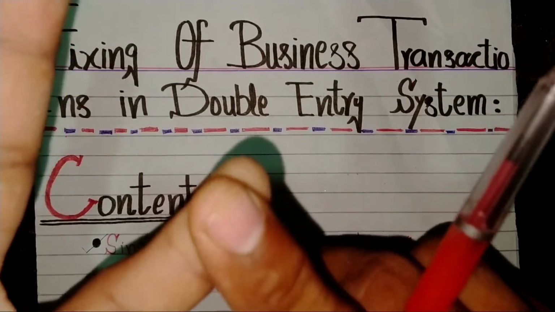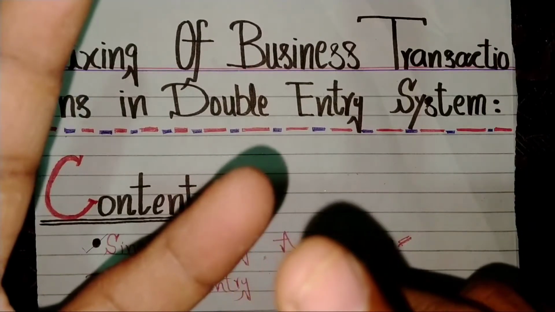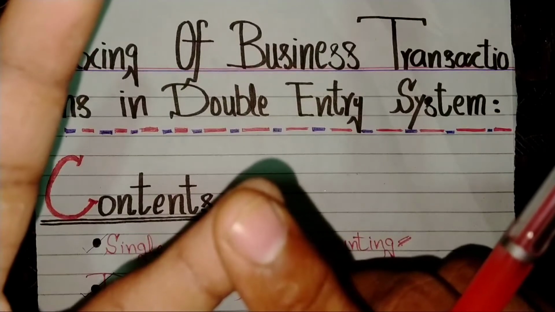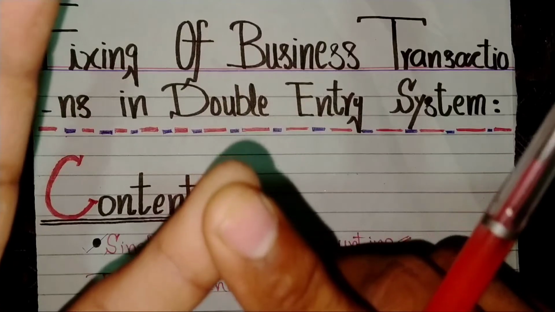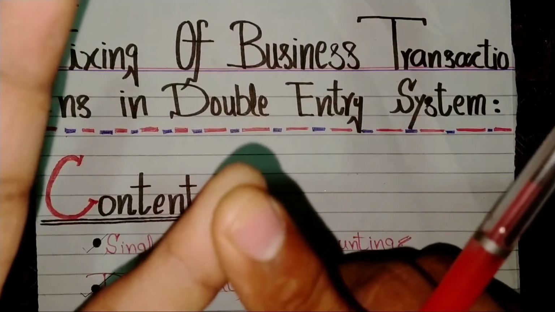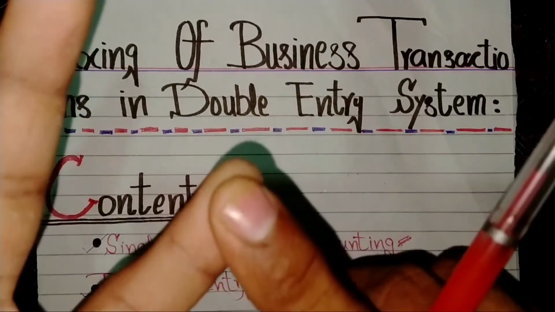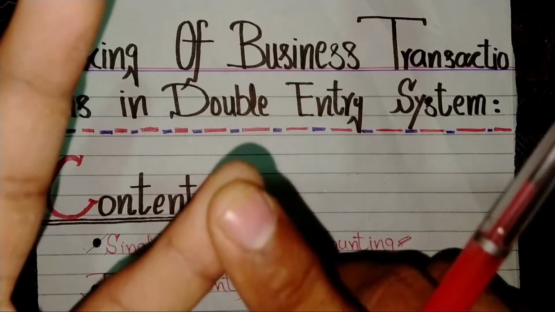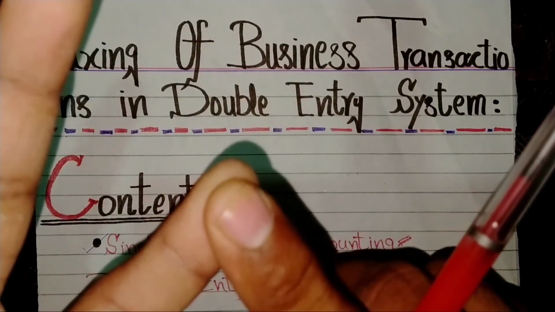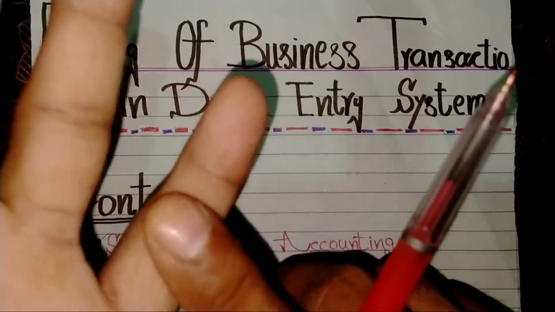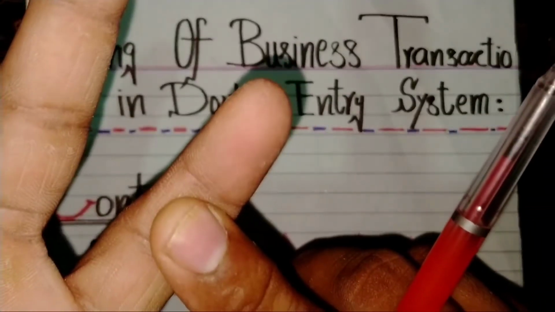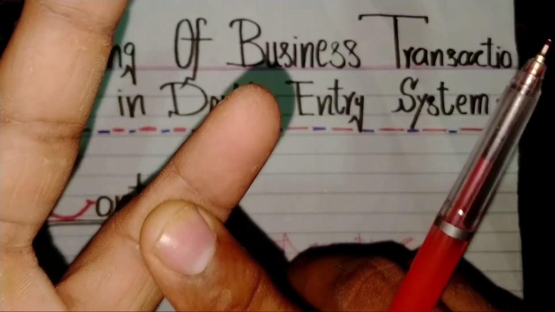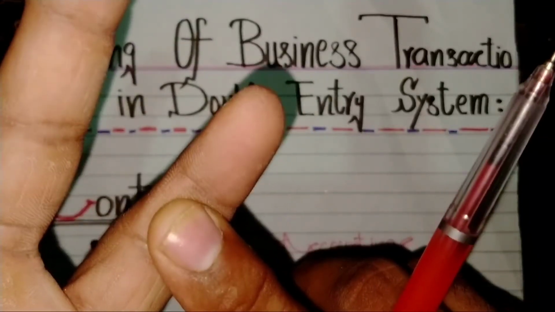You must keep in mind, I'm saying again, debits are always on the left hand side. Debits will increase an asset account or decrease a liability account. Debits also decrease revenue. On the other hand, credits are always on the right hand side. Credits will increase a liability account but decrease an asset account.